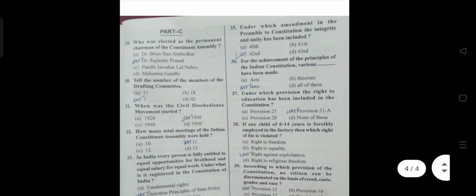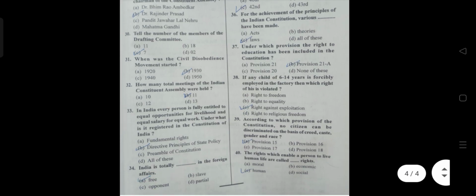Again, 35th question, under which amendment to the preamble of the Constitution have integrity and unity been included? The answer is C, 42nd. 36th question, for the achievement of the principles of the Indian Constitution, various dash have been made. The answer is C, laws. 37th question, under which provision has the right to education been included in the Constitution? The answer is B, Article 21A.